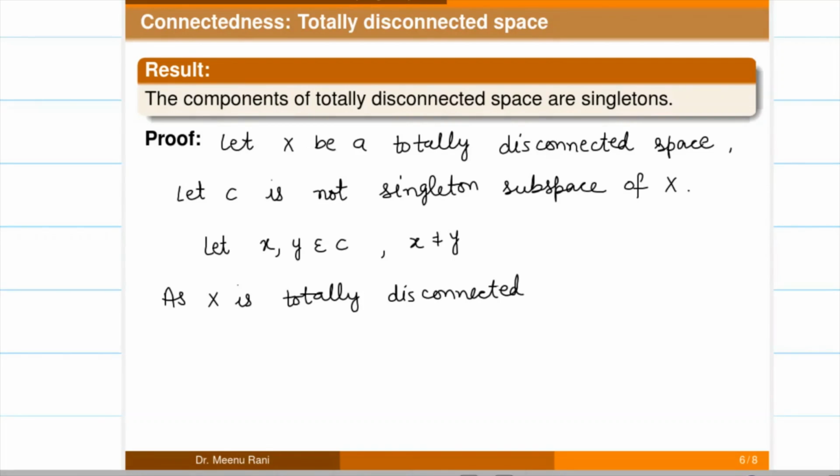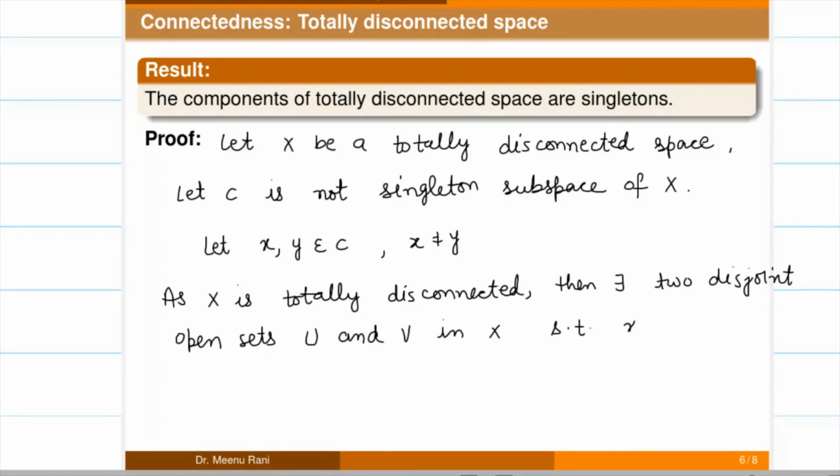Then from the definition of totally disconnected space, there exist two disjoint open sets, that is U and V in X, such that U contains the element x, V contains the element y, and X is equal to U union V.